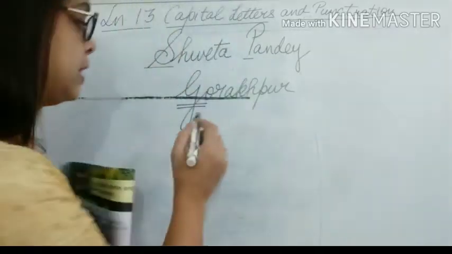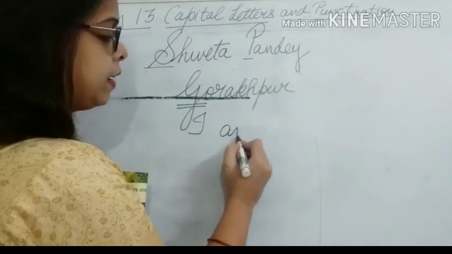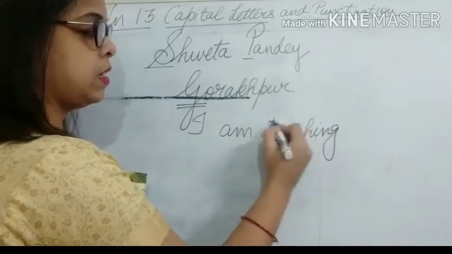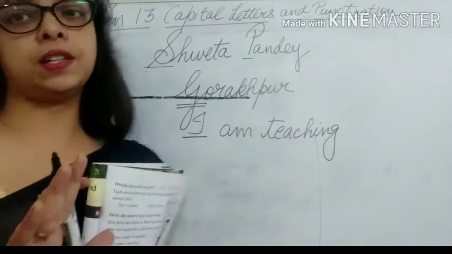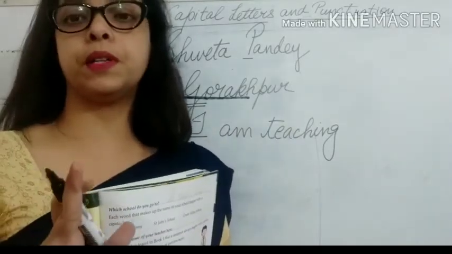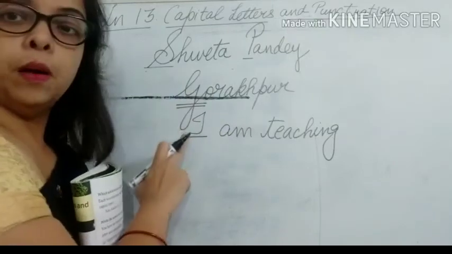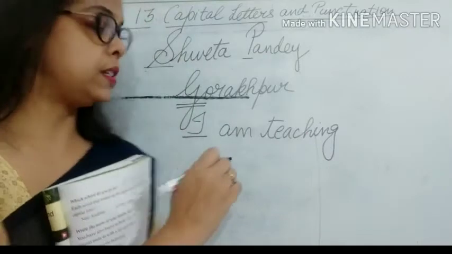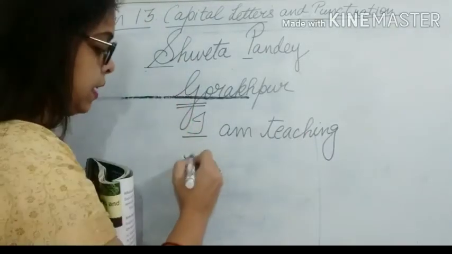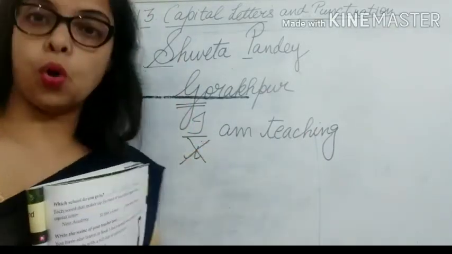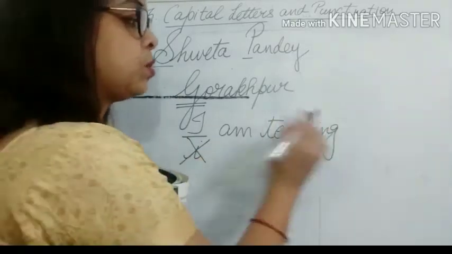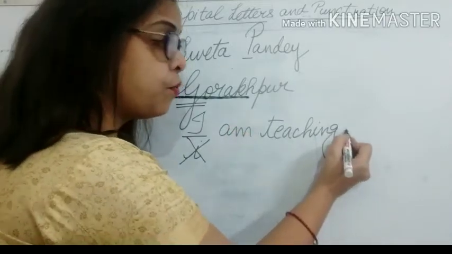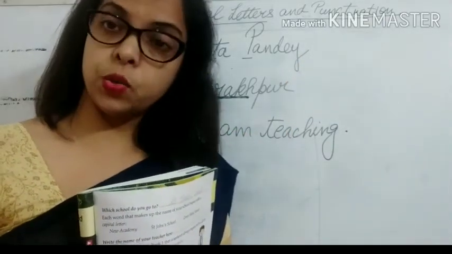For example, if I say I am teaching, see, I is capital. I is always written in capital letter, children. Always remember this, whether I is coming at the beginning of the sentence or in the middle of the sentence, you always write this I with a capital letter. Never write I like this. It is wrong. Okay, so I am teaching. So the sentence is finished. How do we know the sentence is finished? We put a full stop. Okay, so this is one punctuation mark.